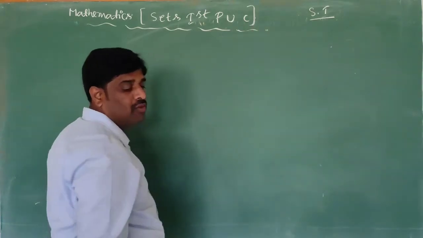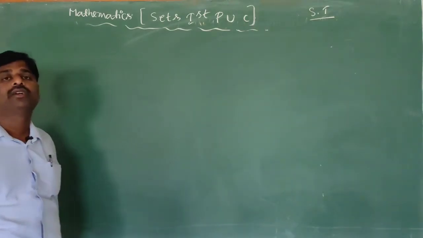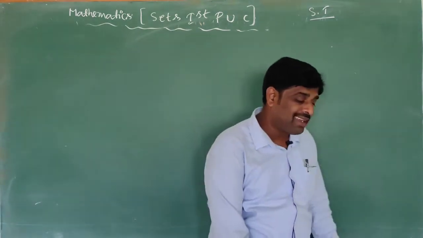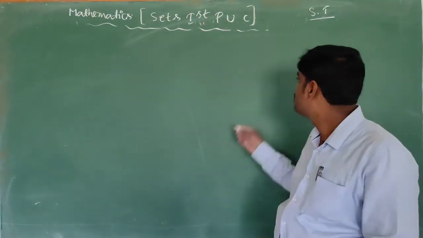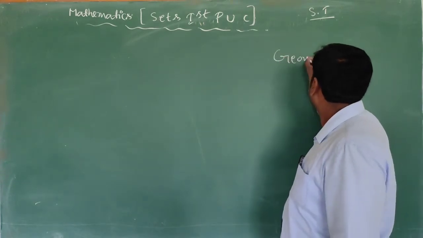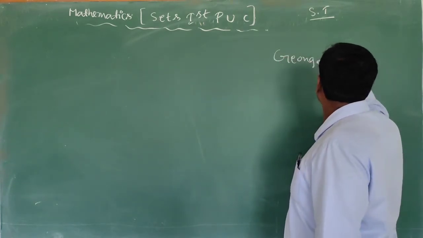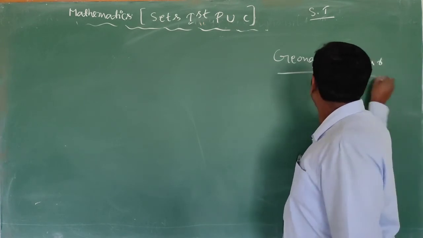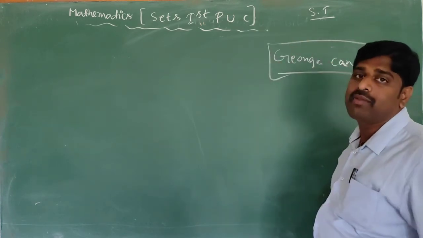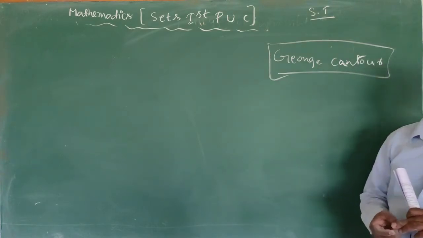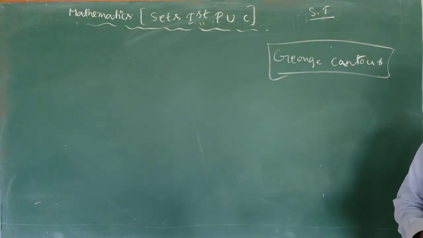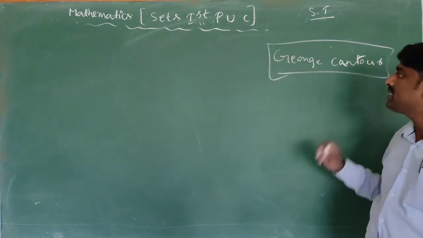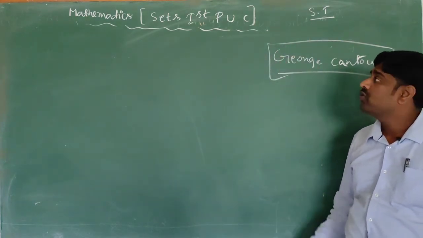So now we will move on to the sets chapter. First, the sets chapter was introduced by George Cantor. George Cantor is a German mathematician. He established the first set theory. First set theory is sets. So George Cantor established the set theory.